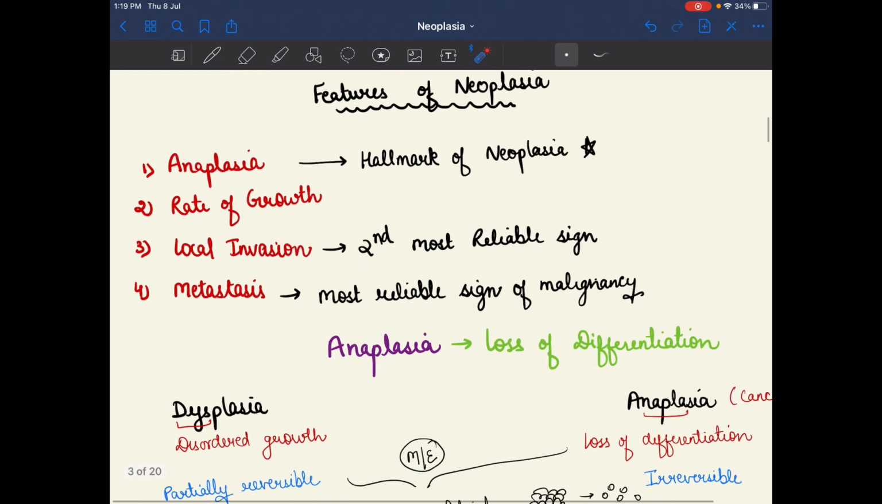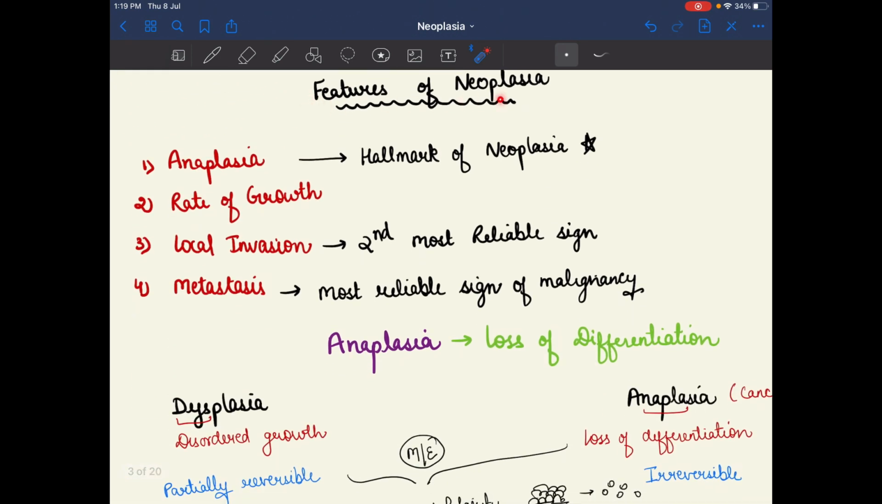Now we have to study the features of neoplasia. There are 4 features, as we all know: anaplasia, rate of growth, local invasion, and metastasis. Some one-liners: the hallmark of neoplasia is anaplasia. The most reliable sign of malignancy is metastasis, and the second most reliable sign is local invasion.